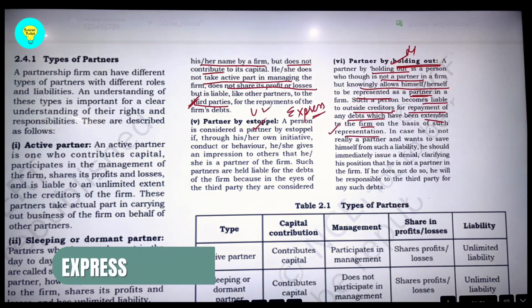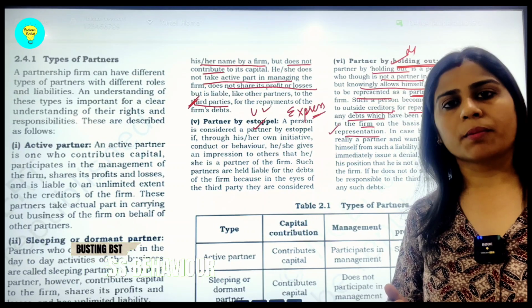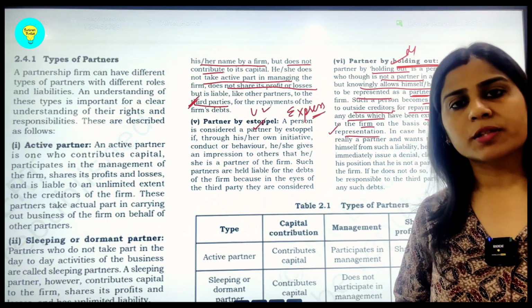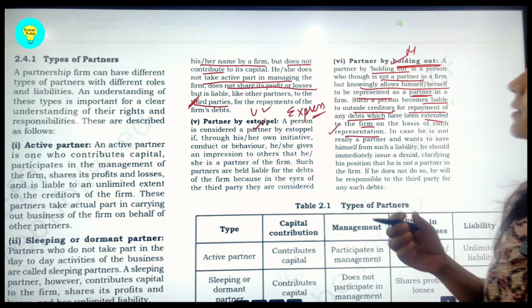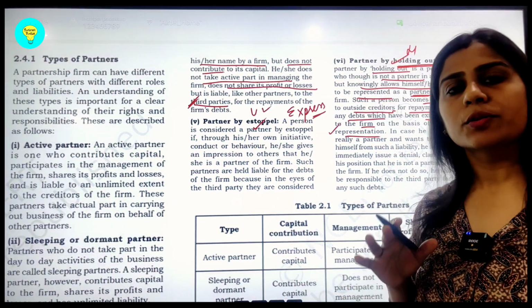Here the difference is the people are not calling the person to be a partner, but the person himself, by his acts, by his words, by his actions, by his behavior, he is already showing the other people that he is a partner, though he is not.